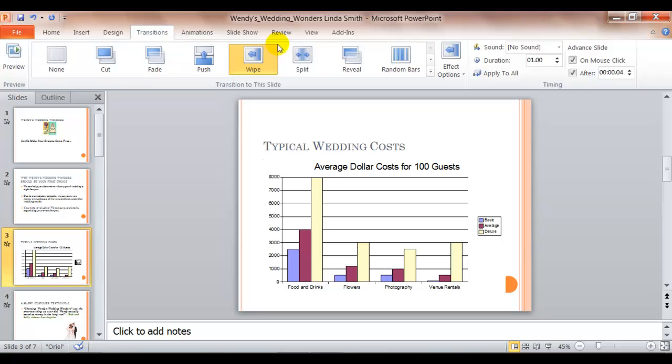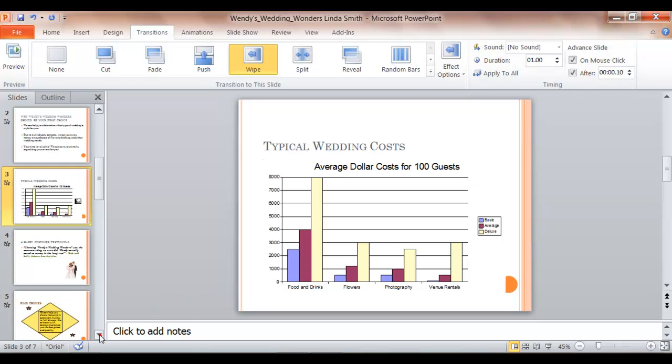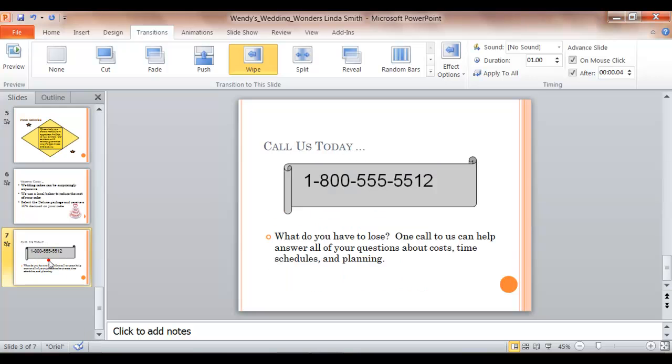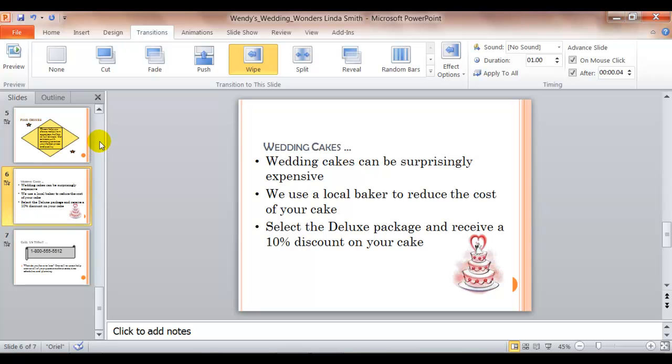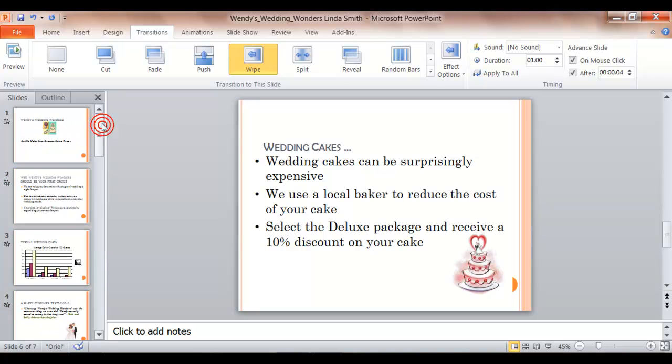Click on Transition. I'm going to come over here to the timing, and maybe I'll make the transition 10 seconds. And then I'm going to select the last slide, and I'm going to change the transition here to be 6 seconds. Now you can select any 2 slides as long as you change the transition on 2 different slides.